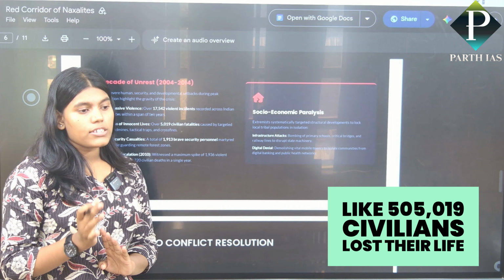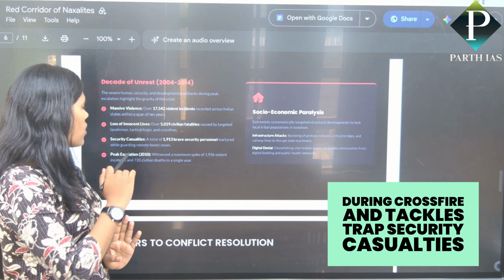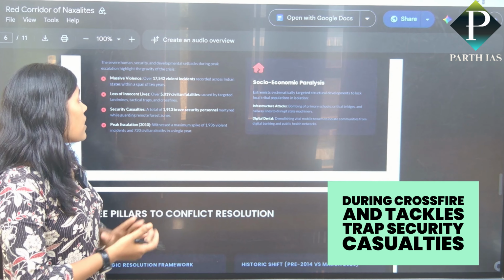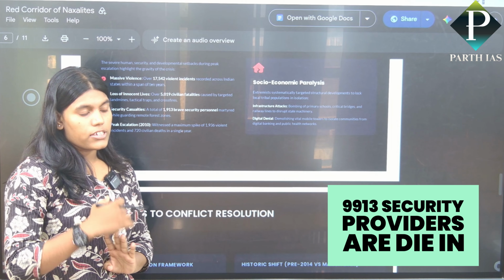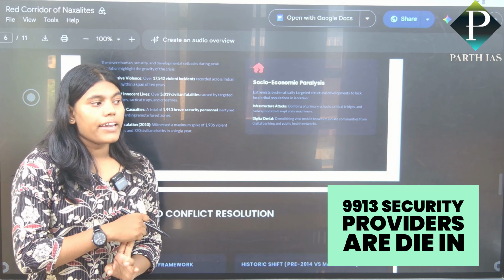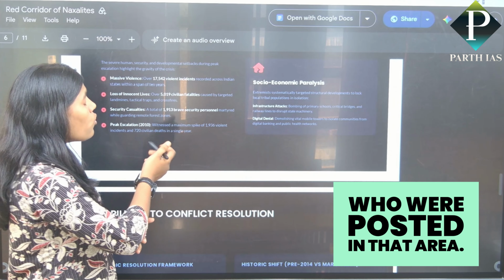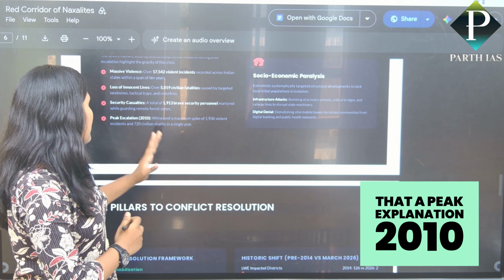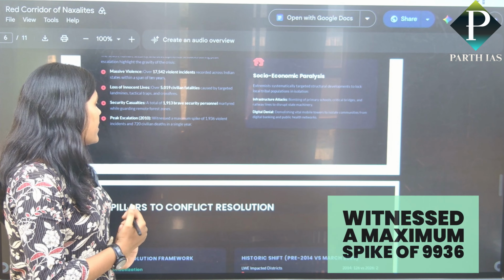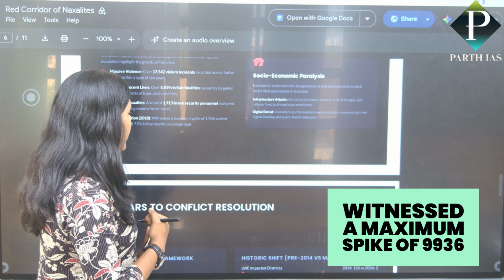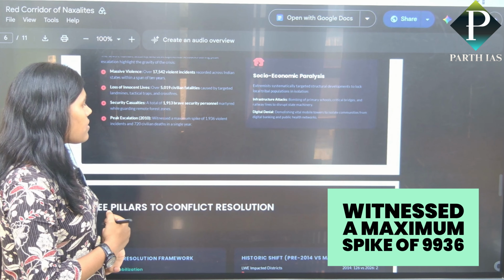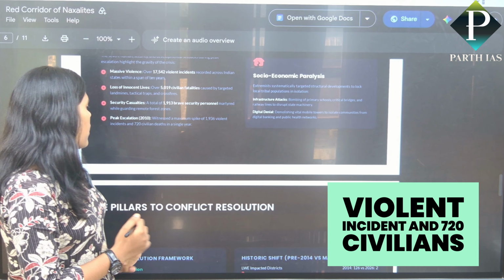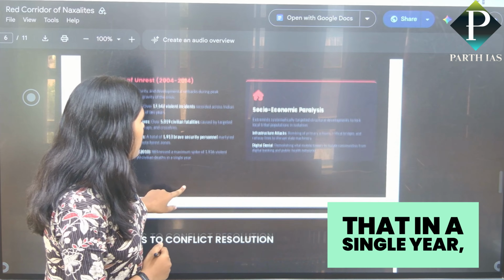5,019 civilians lost their lives in crossfire and attacks. Security casualties: 1,913 security personnel posted in that area died. Peak escalation: 2010 witnessed a maximum spike of 1,936 violent incidents and 720 civilian deaths in a single year.